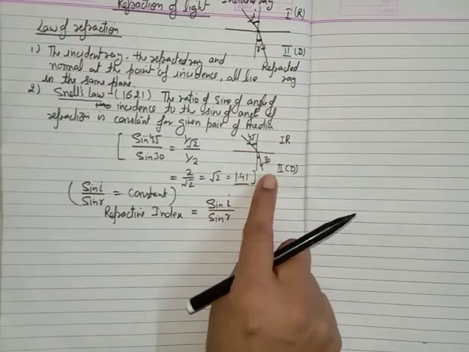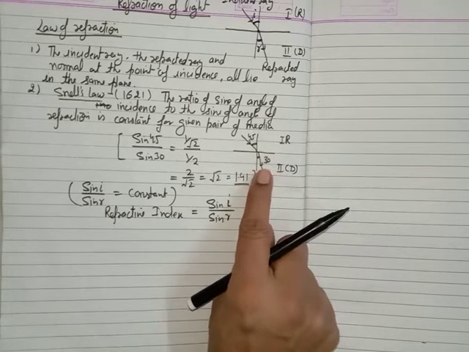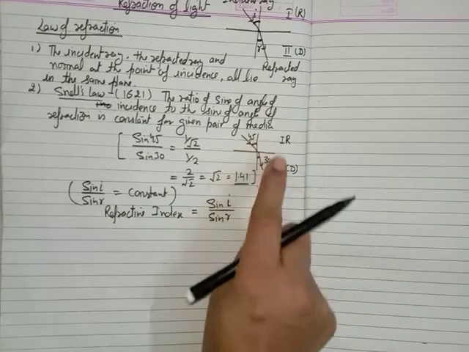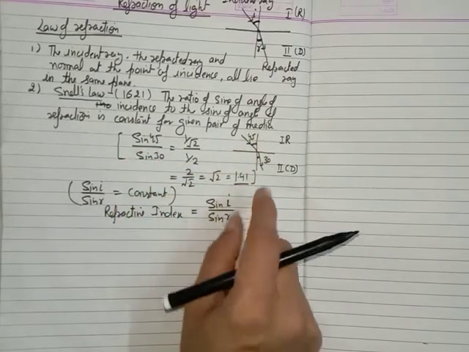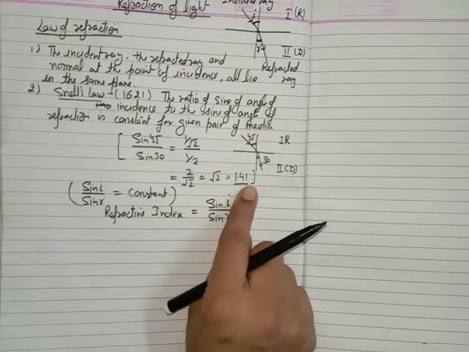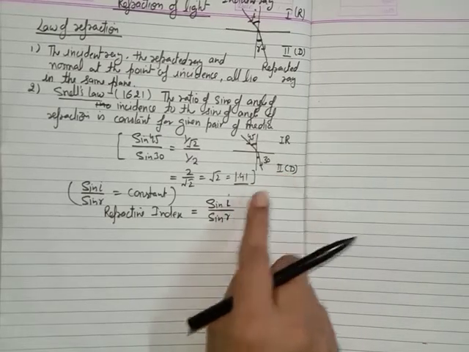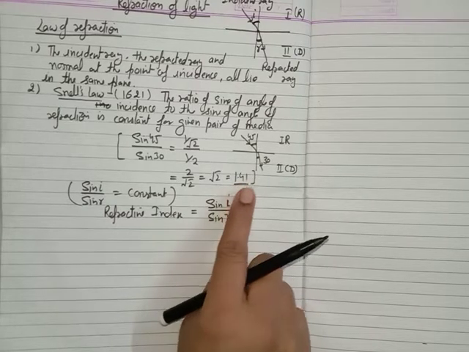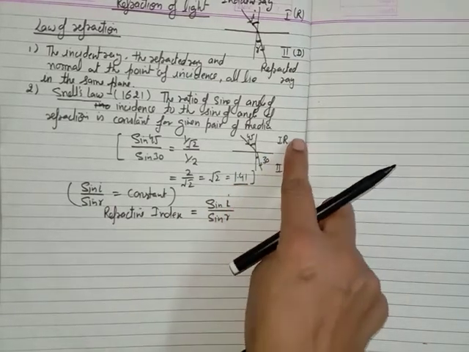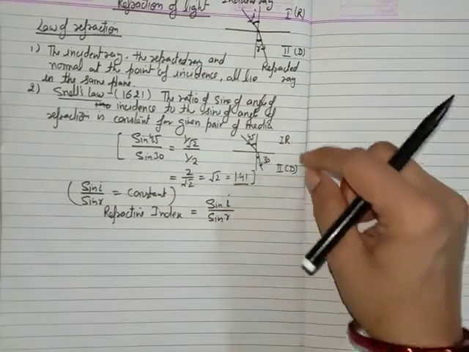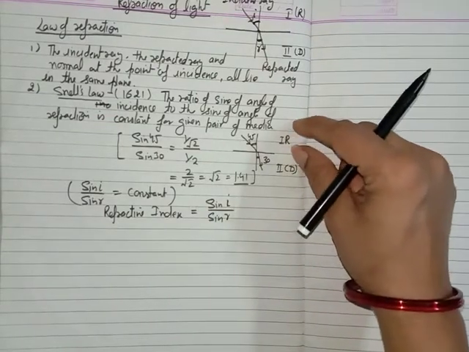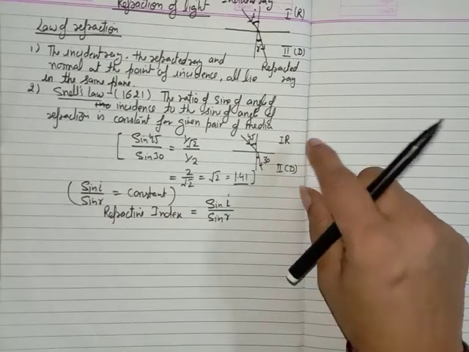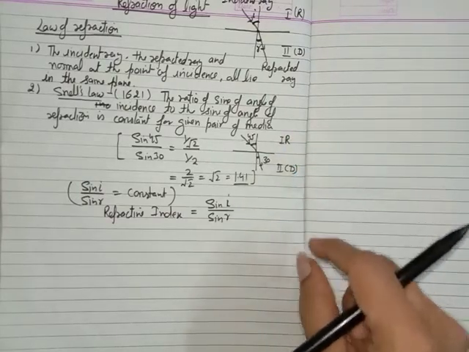So the sine of the angle in this medium is always less than in this one. So what about the refractive index? The refractive index should always be more than 1. If this medium is denser, the refractive index should be more than 1. And what will happen if you want to find the refractive index of medium 1 with respect to medium 2? It means if you want to find the refractive index of the rarer medium in comparison with the denser medium, then it should always be less than 1.